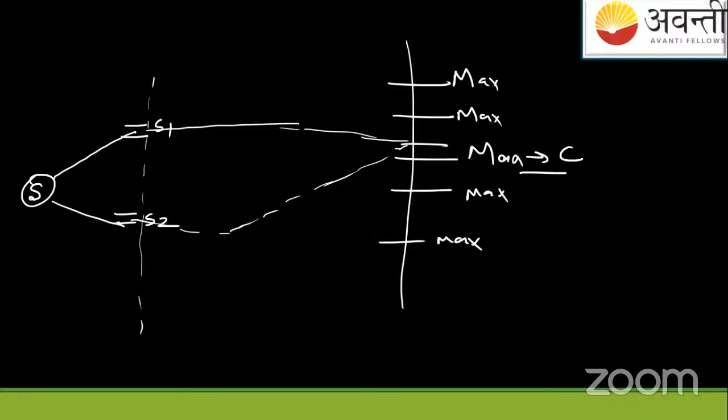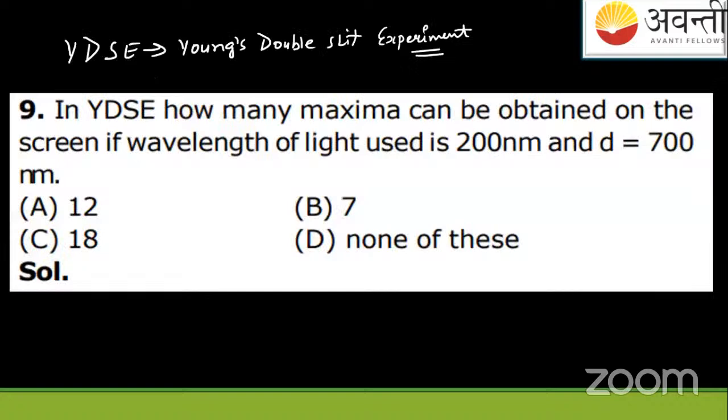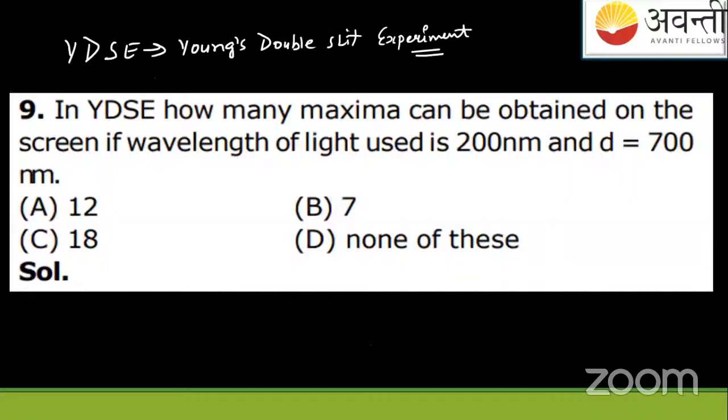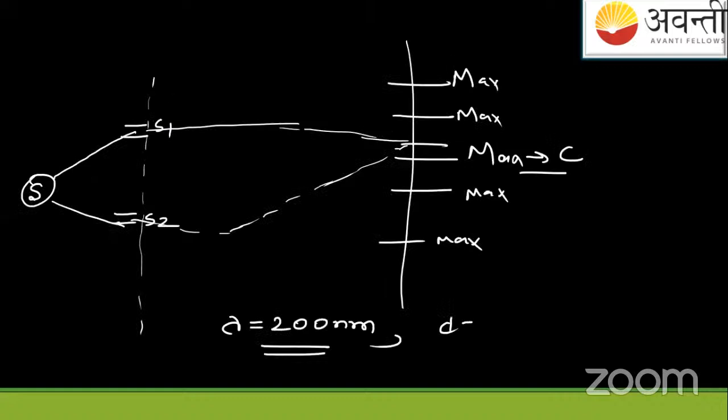Now they're asking, as in the question, if in this experiment light of wavelength 200 nanometer is used, this is lambda equals 200 nanometer. And small d is equal to 700 nanometer, which is the distance between the slits.